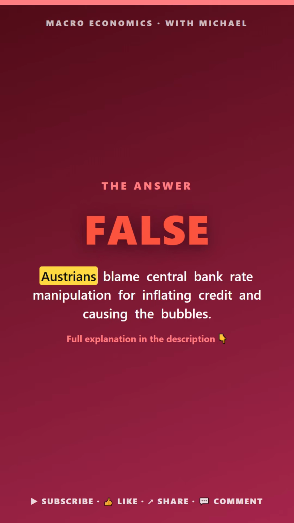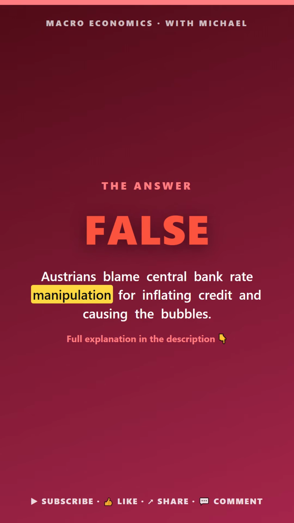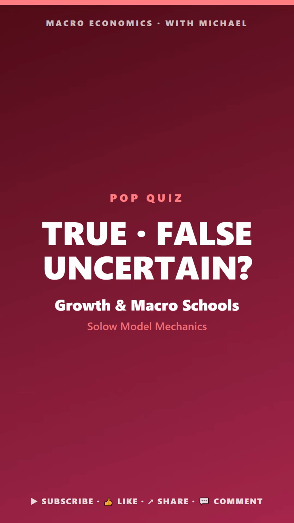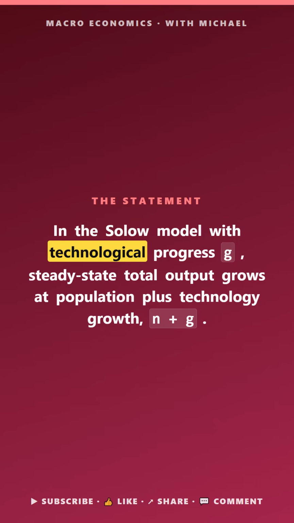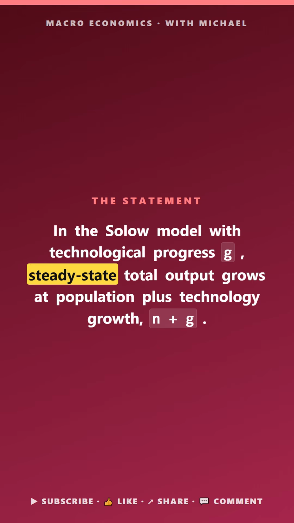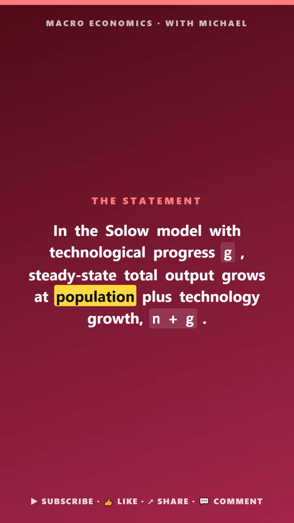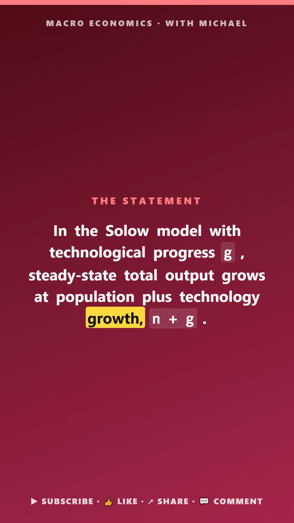The answer is false. Austrians blame central bank rate manipulation for inflating credit. Macro pop quiz. Growth in macro schools. True, false, or uncertain. In the Solow model with technological progress G, steady-state total output grows at population plus technology growth, N plus G.